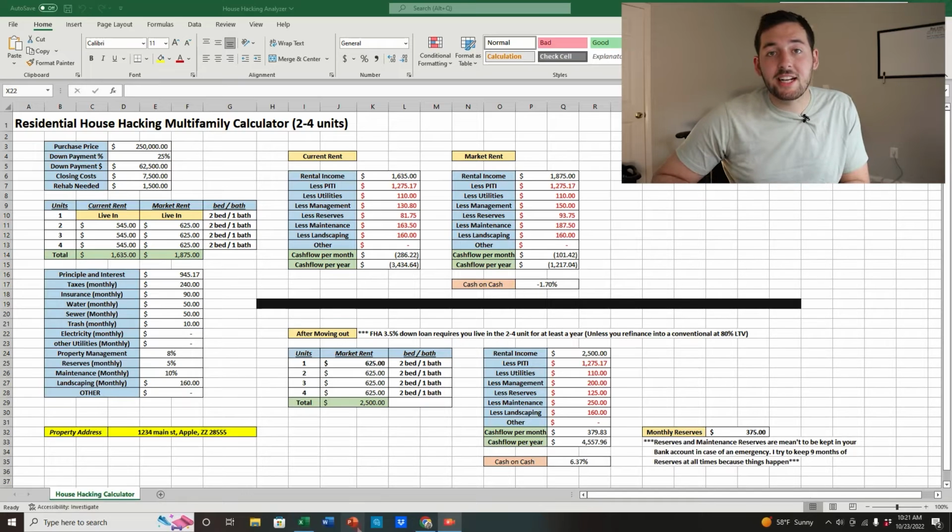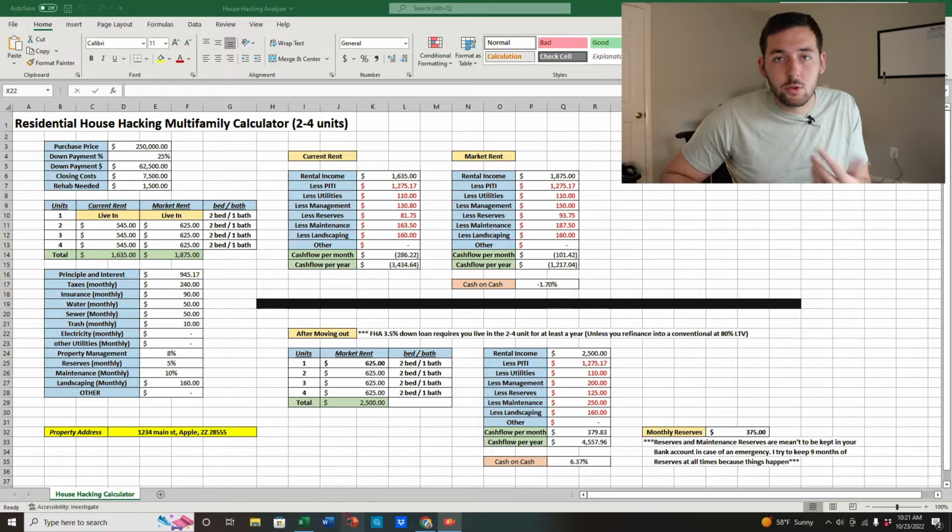Okay guys, let's get into exactly how I analyze a house hacking property, and you can follow along as well if you want to download my house hacking calculator for free in the description below. Anyways, as I pull it up, I just want to go over it real quick for you. So basically you have the purchase price, down payment percentage, down payment money, closing costs, and rehab needed. That should calculate just about everything that you need for the property.